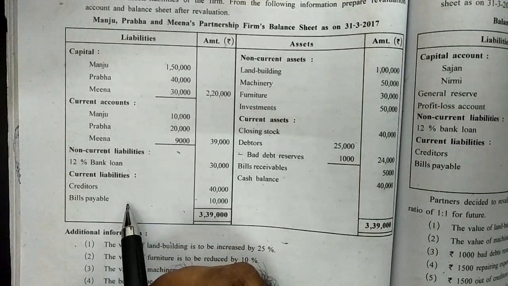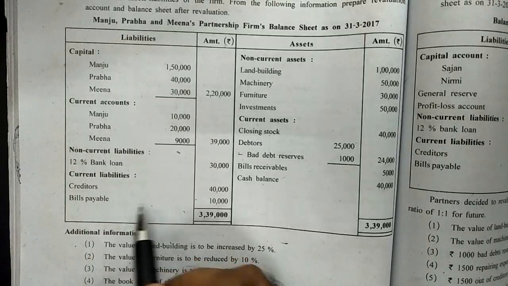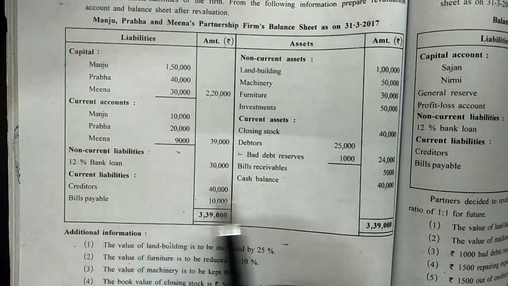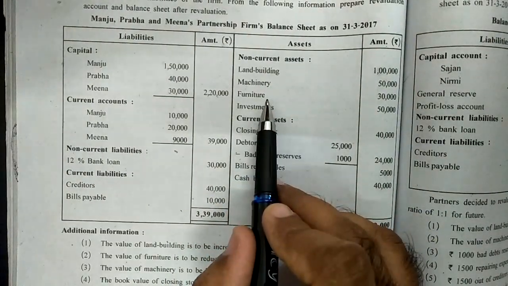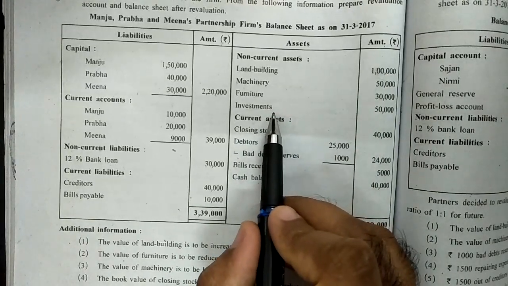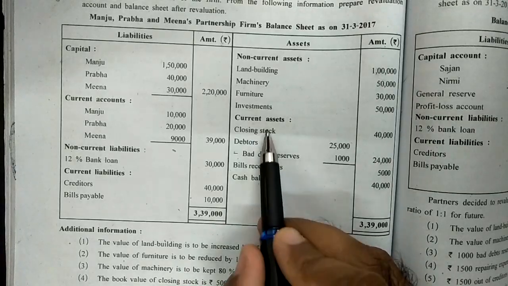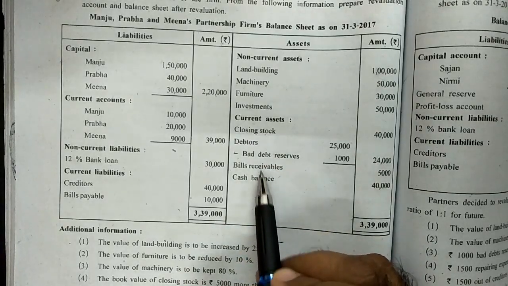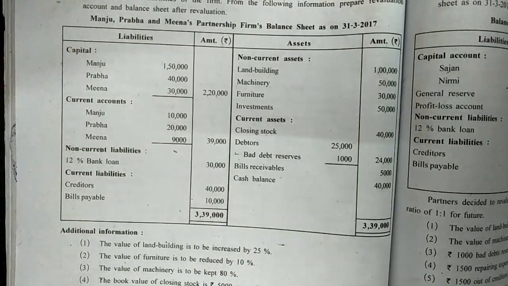Creditors came in adjustment. Bills payable was not provided in adjustment, so when nothing is given in adjustment, we will be recording bills payable at same value in new balance sheet. Same way, land and building, machinery, furniture were adjusted, but investments, they were not provided in adjustment, so they will be recorded at same value. Closing stock, debtors, they were adjusted. However, bills receivable and cash balance would be recorded at same value in new balance sheet.